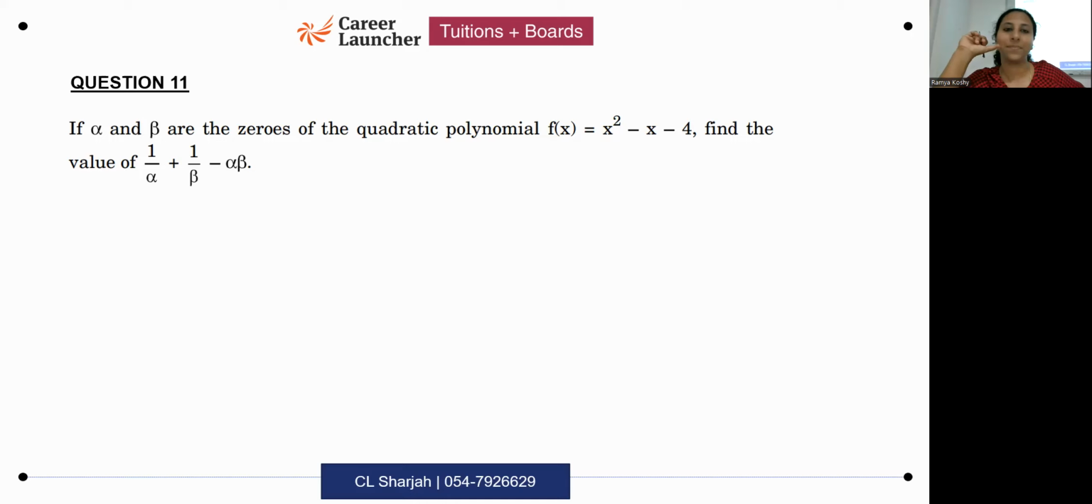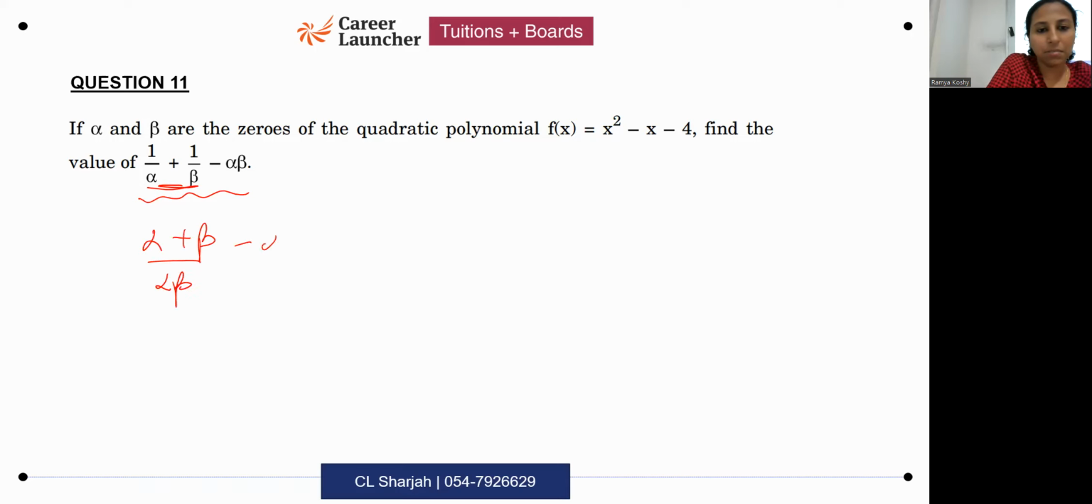So what do we do here? Immediately change this to alpha plus beta by alpha beta minus alpha beta. Next you substitute the values. Those of you who are not very good with this, please write the values of A, B, C separately. Others need not do this. Those of you who regularly make sign mistakes and calculation mistakes, it's advisable to write this. A is equal to 1. B is how much? Minus 1. With the sign you must write. C is equal to minus 4.